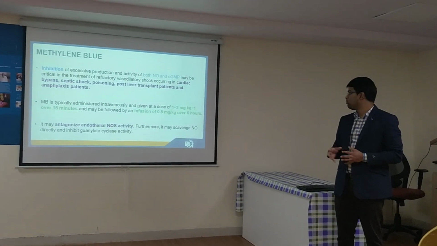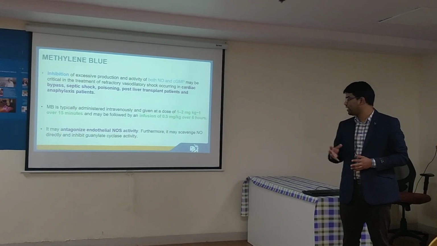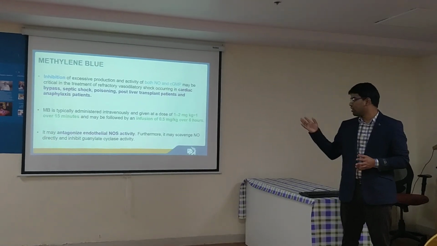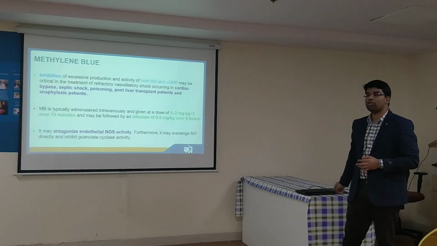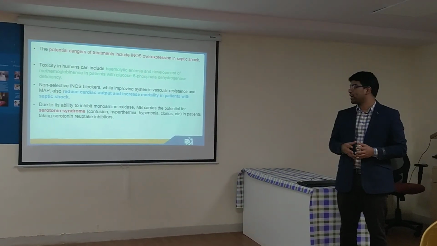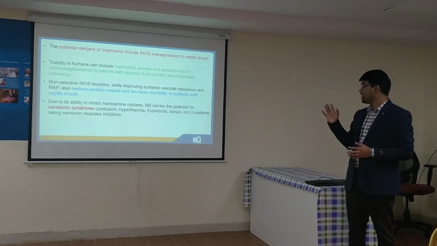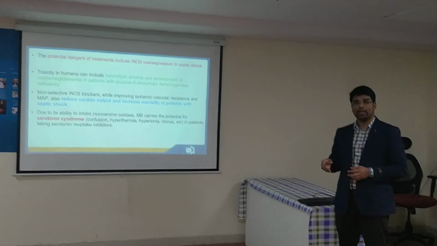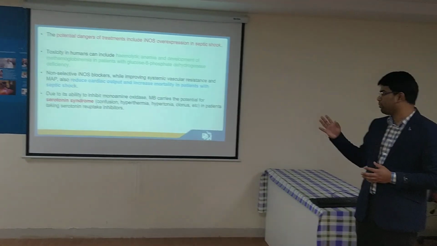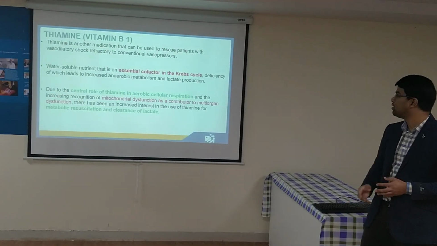The dose of methylene blue is 1 to 2 mg per kg over 15 minutes, followed by an infusion of 0.5 mg per kg over 6 hours. It also antagonizes the endothelial nitric oxide synthase activity. The potential dangers include hemolytic anemia and development of methemoglobinemia in G6PD deficiency patients. It also causes serotonin syndrome in people using serotonin reuptake inhibitors.